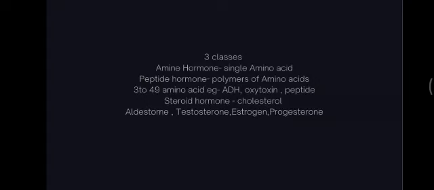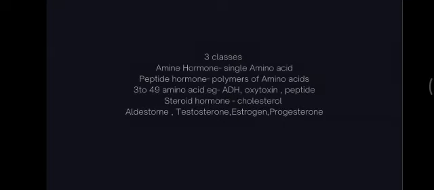Next is peptide hormone. Peptide hormones are made up of polymers of amino acids. Poly means many. A chain made up of many amino acids is called a polymer of amino acids.